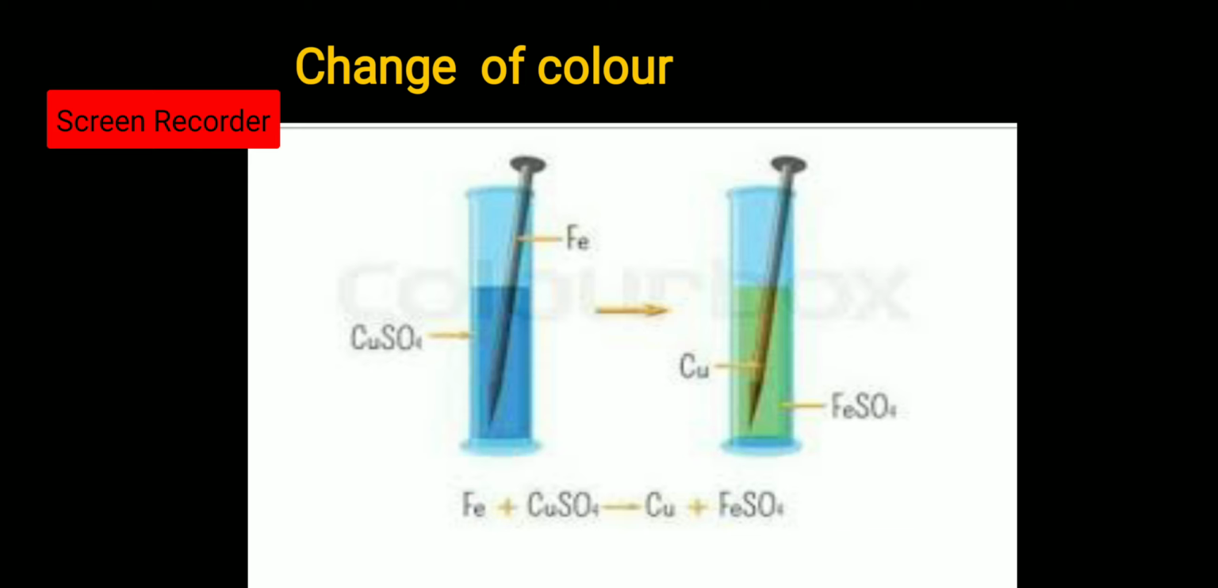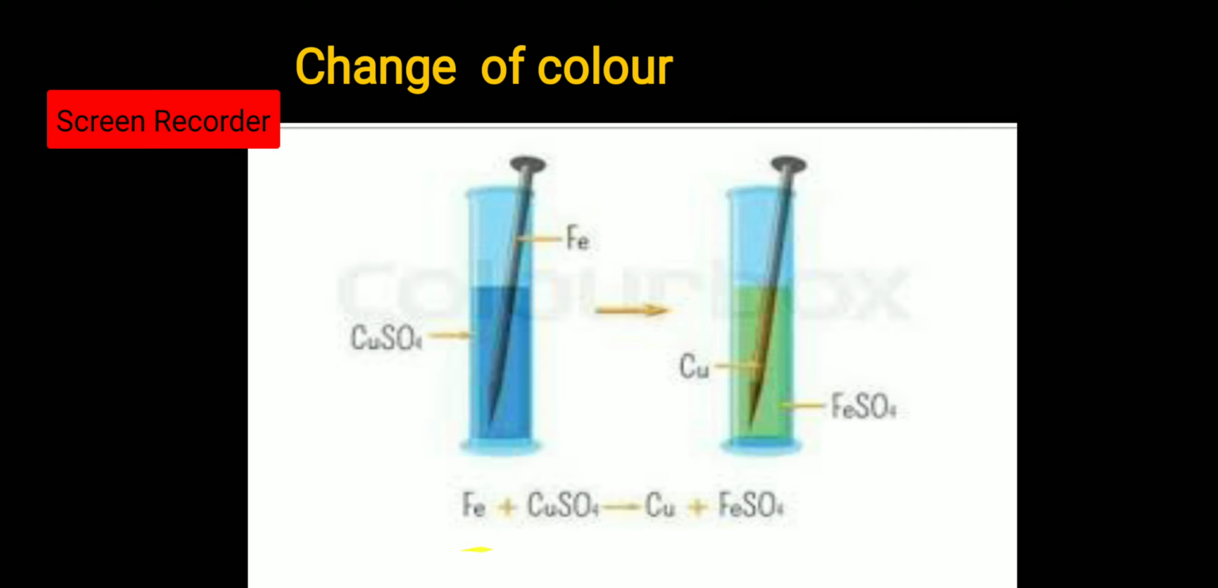So what is this type of characteristic of chemical reaction? In this type of chemical reaction, there will be a change in color. You are observing here a change in color from blue to green. There is a reddish brown deposit over the iron nail. In such a chemical reaction you observe the change of color, and this change of color is easily observed through our eyes.